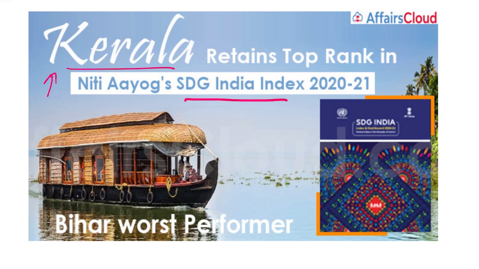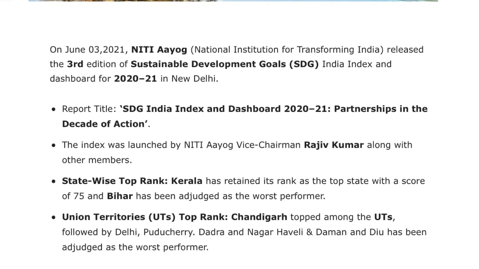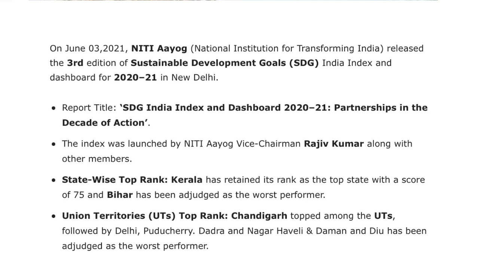The question will be direct. In NITI Aayog's Sustainable Development Goal India Index 2020-21, which state topped this index? It was topped by Kerala. Another question can be framed: who releases the Sustainable Development Goal India Index for the year 2020-21? It was released by NITI Aayog, that is the National Institution for Transforming India,